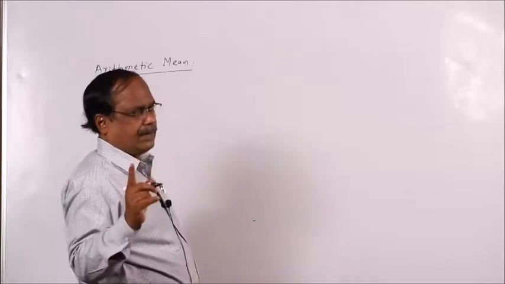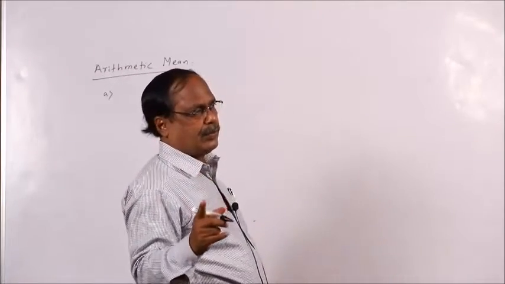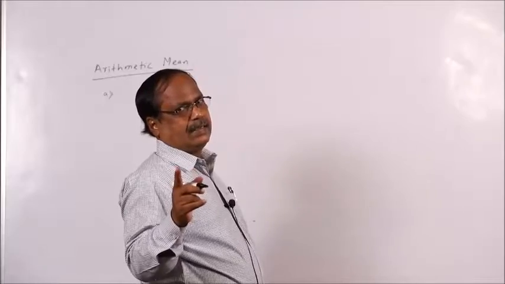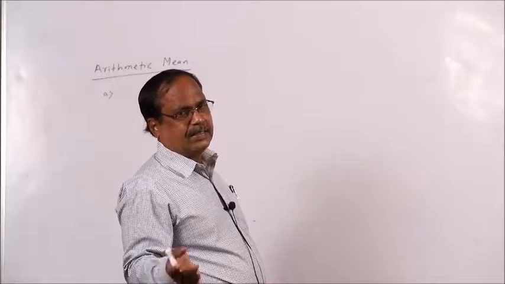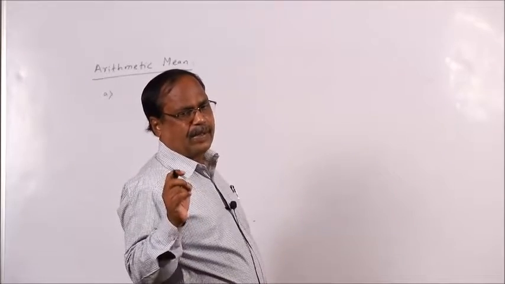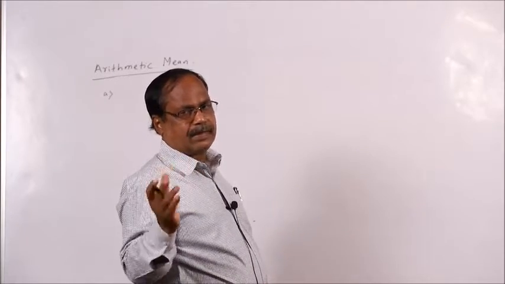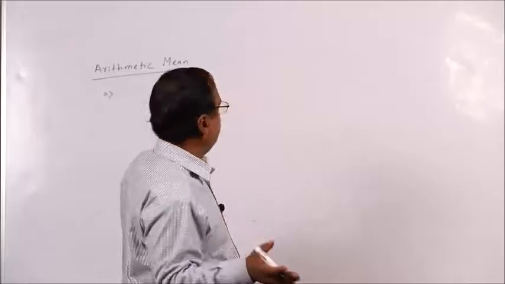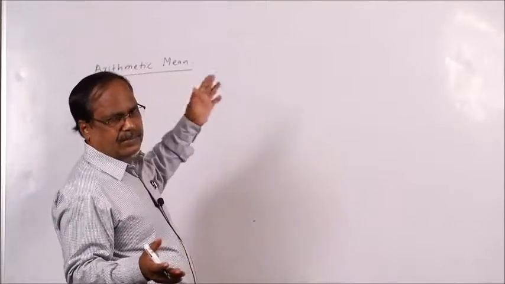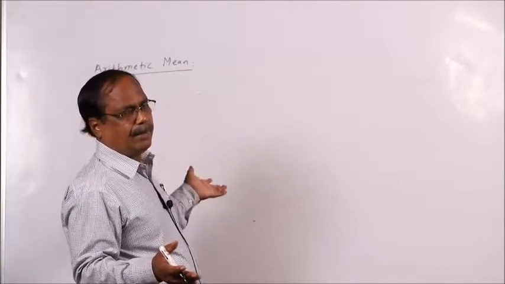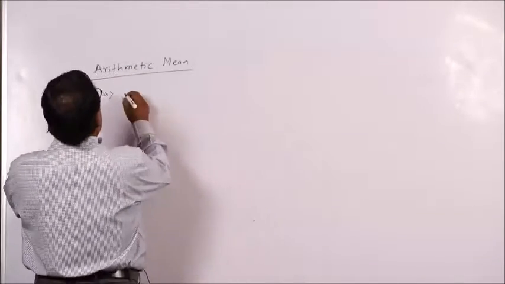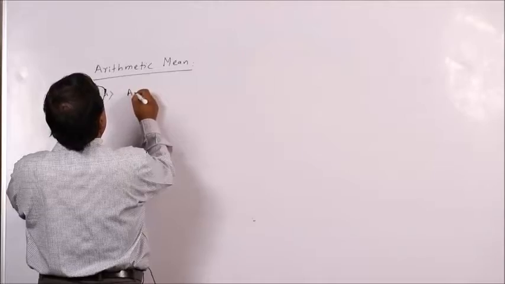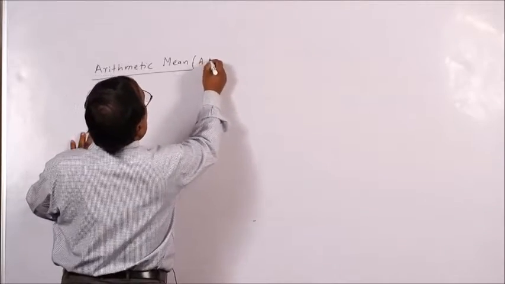Always I emphasize, do not be confused about series and sequence. If all the terms are added, if you give a plus sign in between, that becomes a series. If you give a comma mark and write the terms, that is a sequence. All the properties of the same sequence or series, written in a different form, give a sequence or series. Now, arithmetic mean. You can write this as A.M.